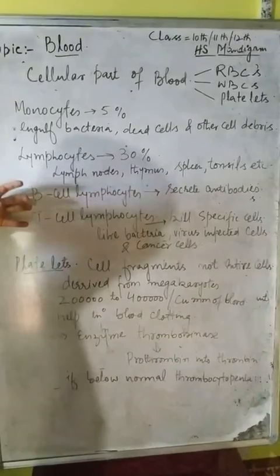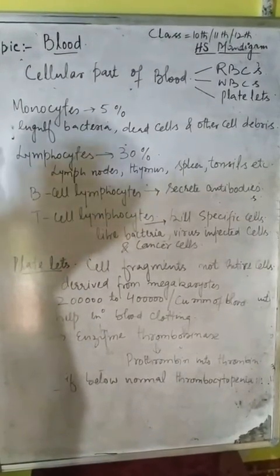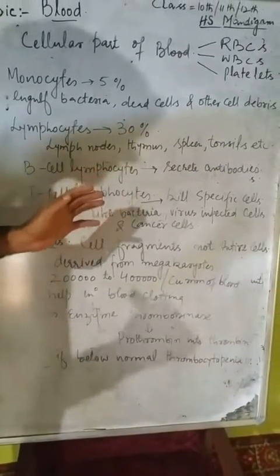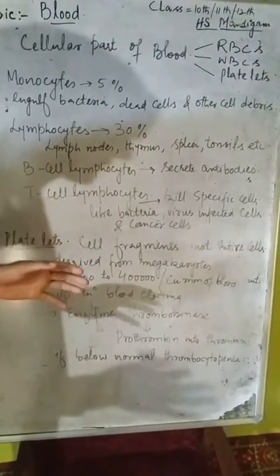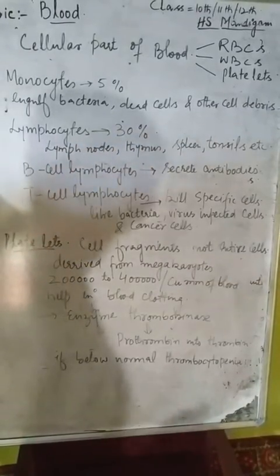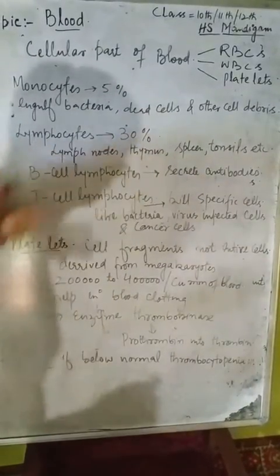So these were the leukocytes, granulocytes and agranulocytes. They are also called the scavengers of our body, and they are the important cells of our immune system. They are the cells of our defense system. So now coming towards the blood platelets.